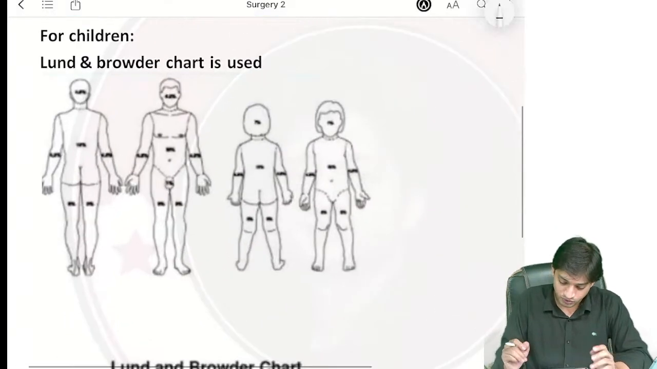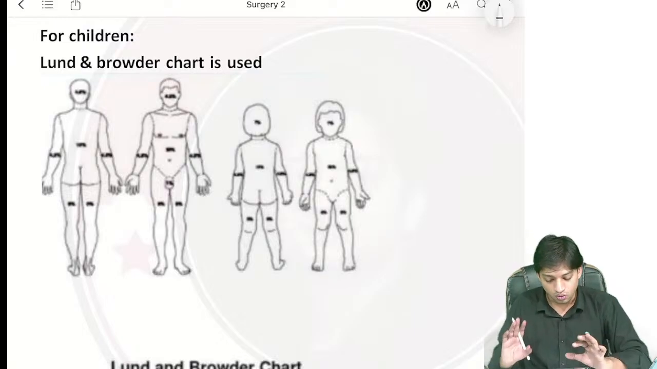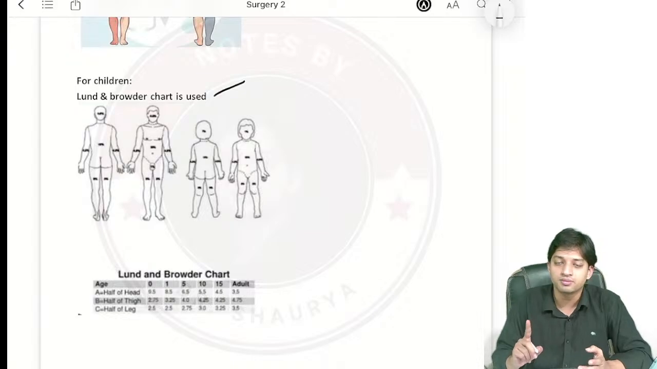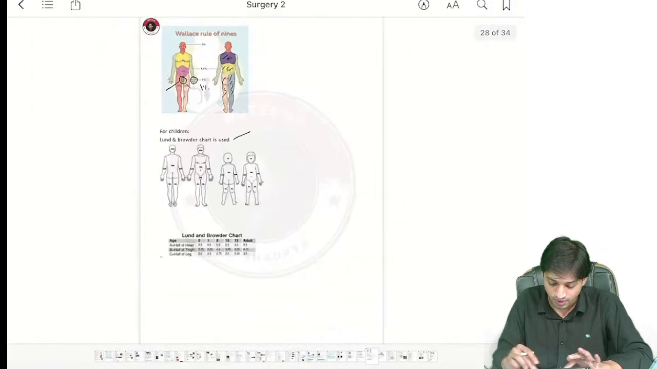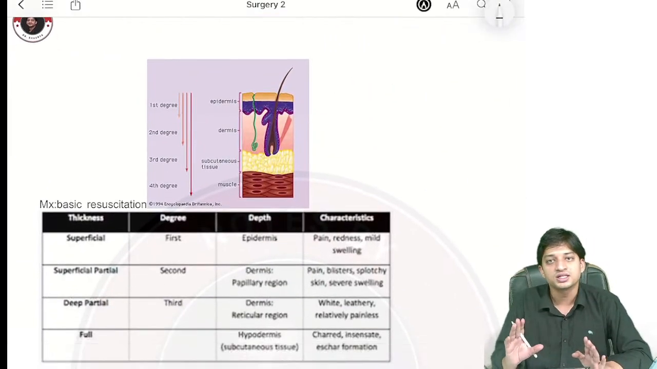Children again you can see here, right? In children the head area is bigger. The only exception you have to remember: one more chart they have asked is the Lund-Browder chart, but this Lund-Browder chart is not very commonly used. Why not very commonly used? Because in an emergency situation you have less time.